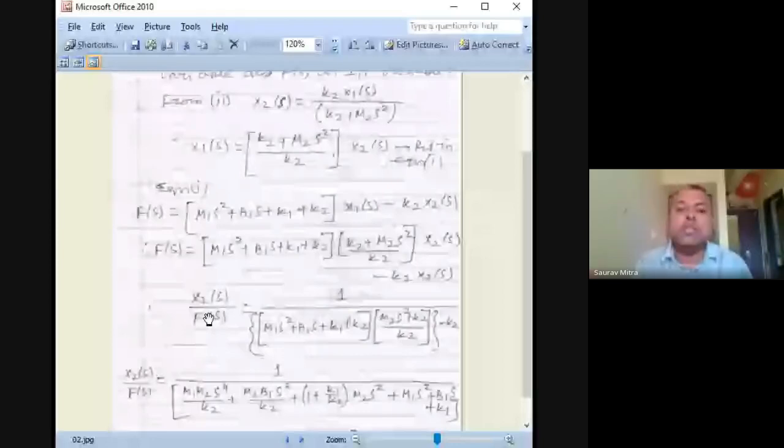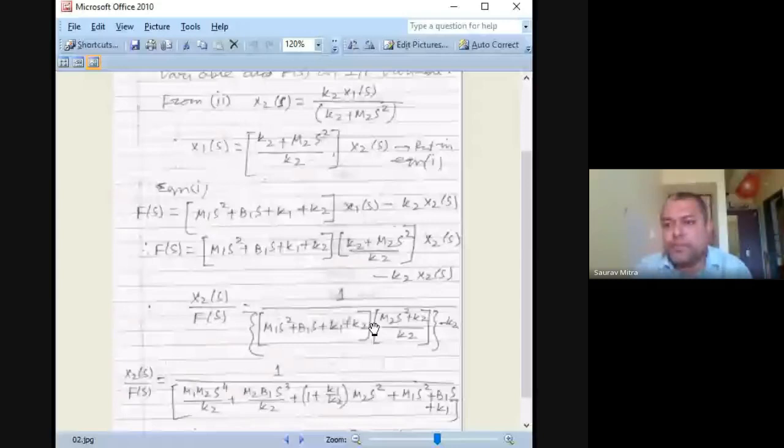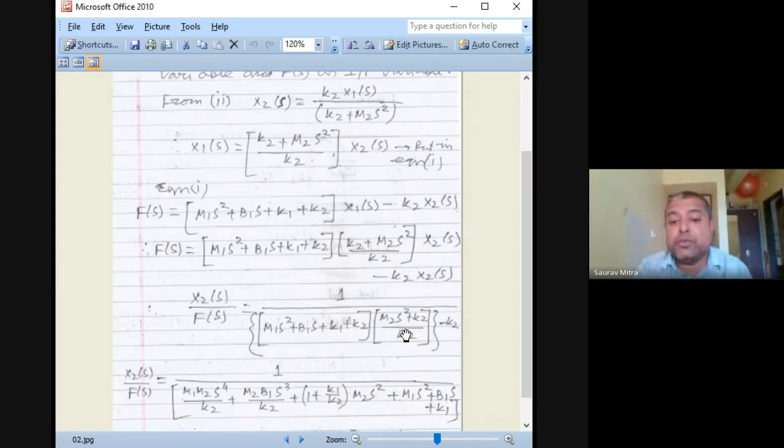All the things are possible, and don't multiply these things because you might not have time. So what you can do is do this much and leave some space below. If you get time, you multiply that and write it in this form. Otherwise, this is 4 terms, this is 2 terms. So if you multiply, there will come 8 terms minus 1, so there will be 9 terms. Then the k2, k2, k2 terms will cancel, so 2 terms will cancel and 7 terms will remain. Here you are finding 1, 2, 3, 4, 5, 6, 7. So there are 7 terms. So this is how the transfer function is found.